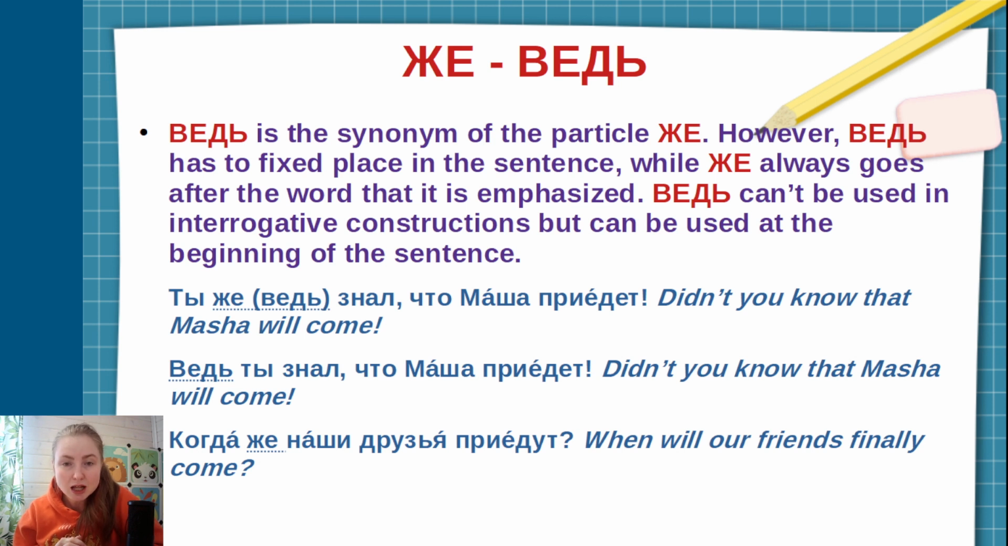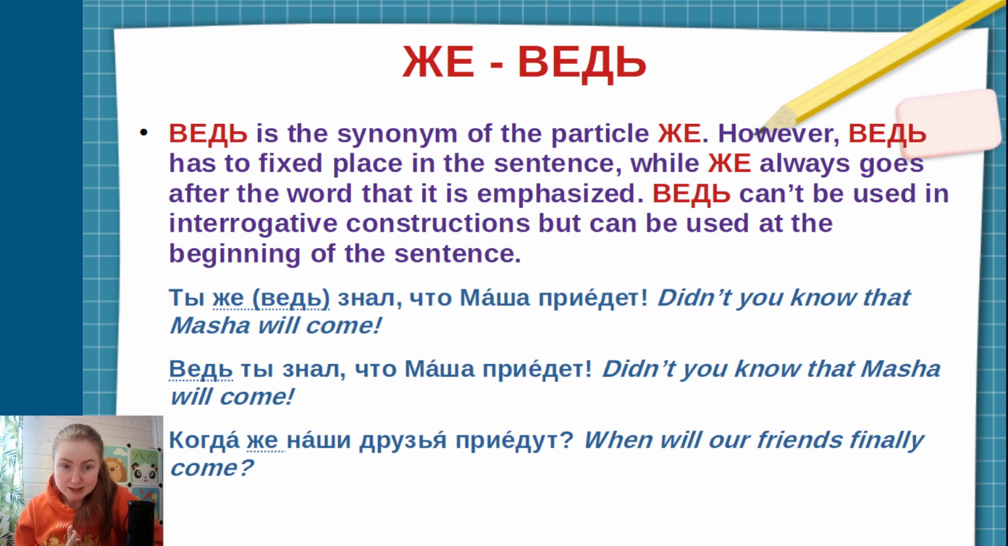Ты же знал, что Маша приедет? Did you know that Masha will come? And we also say ты ведь знал, что Маша приедет. So when I say ты же знал, I'm absolutely sure that you know about Masha's arrival. Ты ведь знала, что Маша приедет? I have some doubts about it.